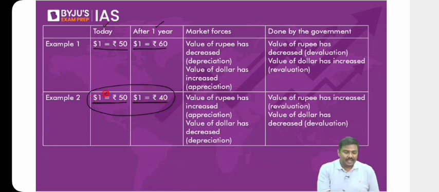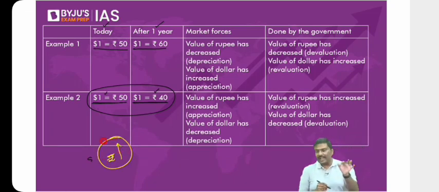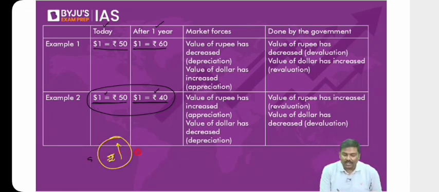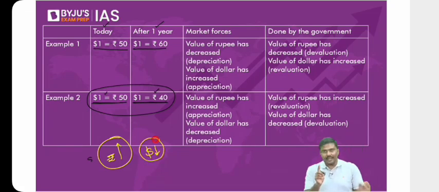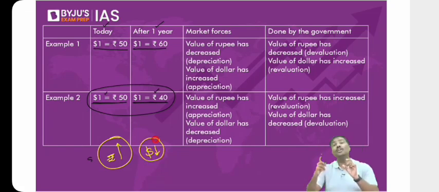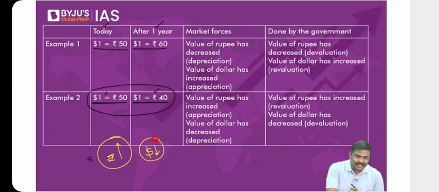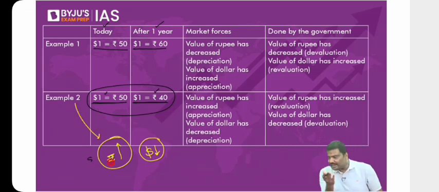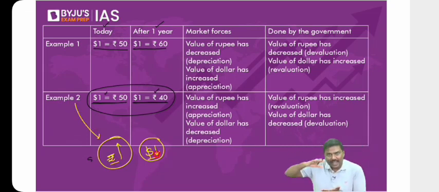Between dollar and rupee, can I say that the value of rupee has increased and the value of a dollar has decreased? Some of you are asking why, because you are looking at the volume. Do not focus on the volume of rupees here. Focus on value. That is example 2. What you're seeing is the value of rupee in 1 year has increased. The value of dollar in the same year has decreased because it is an exchange rate.